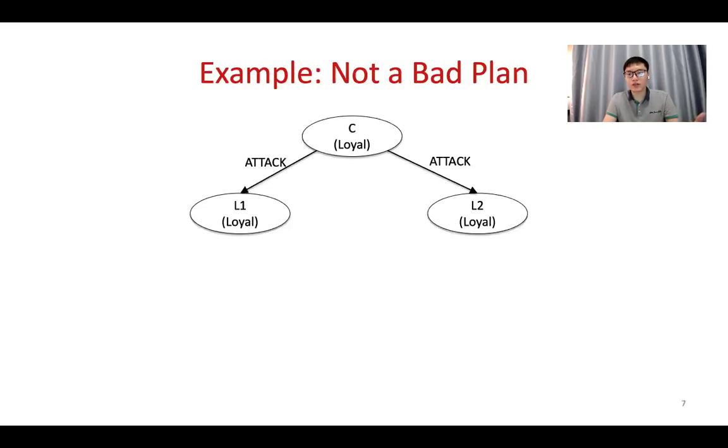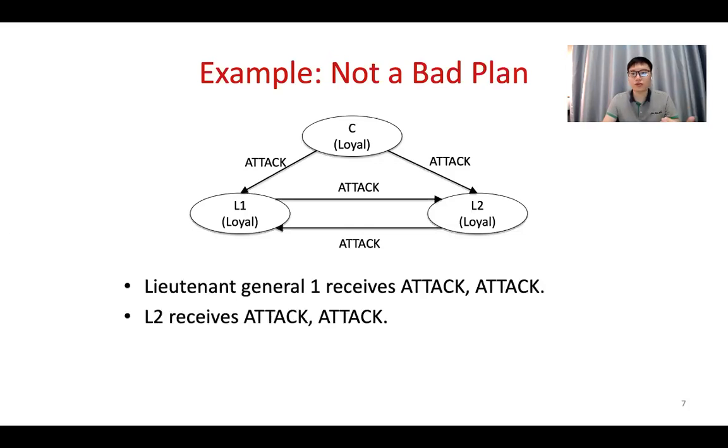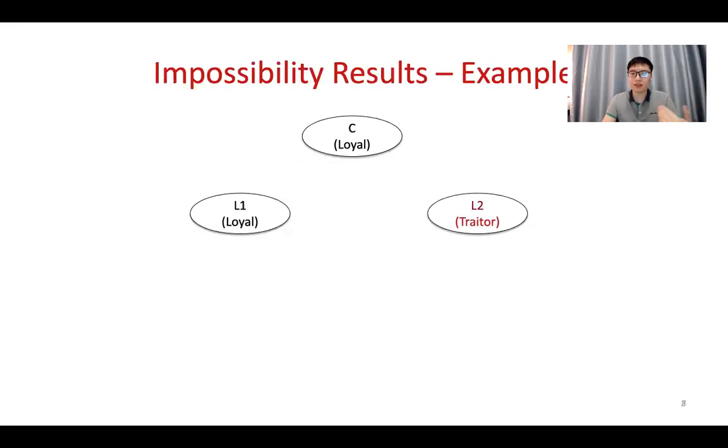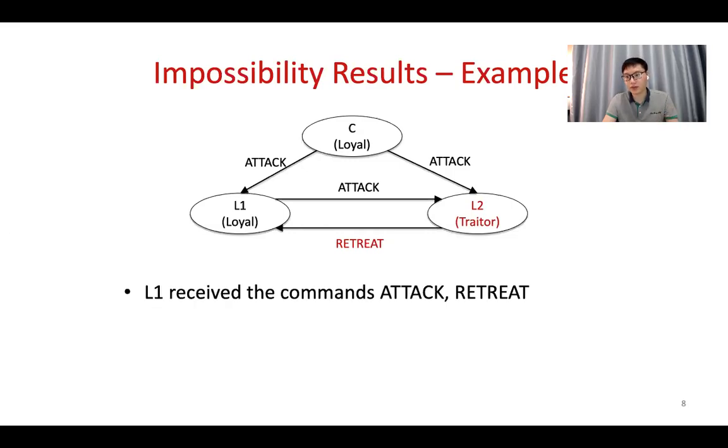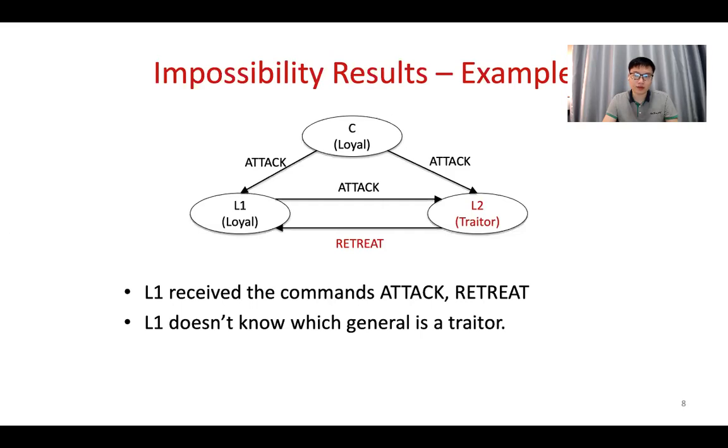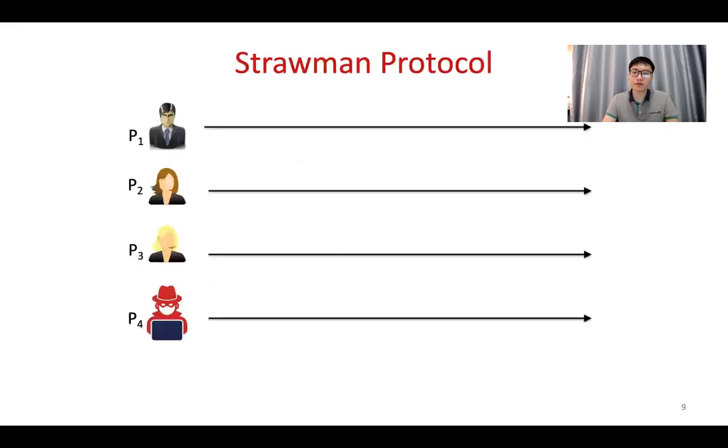Thus, the generals in different divisions need to communicate with each other and further achieve consensus. If the initiator general sends attack to the other generals, and assume all of them are loyal, it's relatively easy for them to reach the agreement. In this case, it's attack, basically they all decide to attack. However, if there's a traitor, then it becomes a little bit more complex, as different generals may receive different messages, and some generals may become confused, and in the end, the general doesn't know whether to attack or retreat.